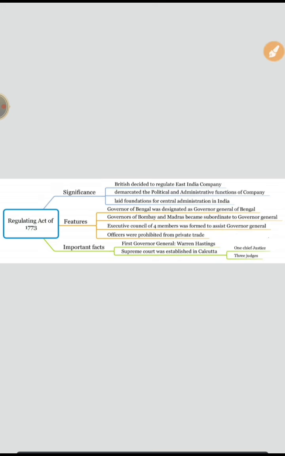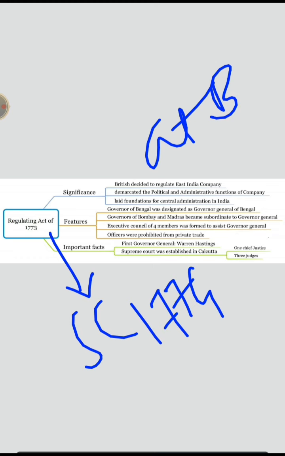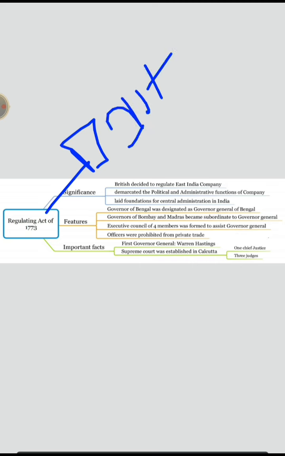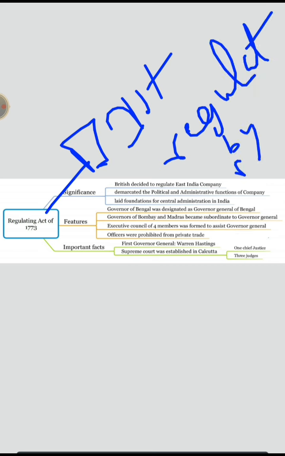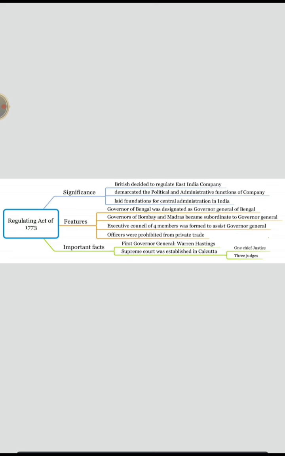Now, through which act was the Supreme Court at Bengal established in 1774? Through the Regulating Act of 1773. Now, which act provided for the first regulation by the British government over the affairs of the East India Company? The answer is the Regulating Act.